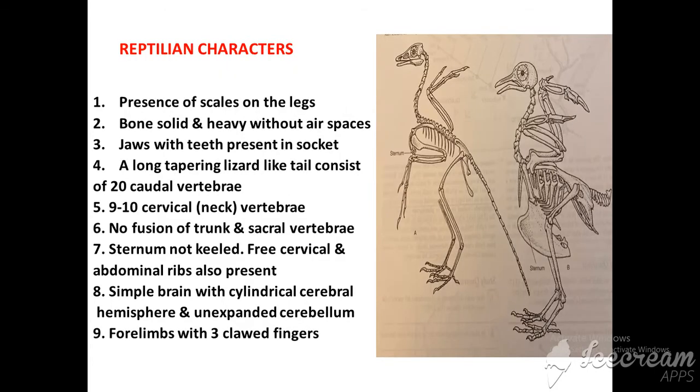Next are the reptilian characters of the Archaeopteryx. First, the presence of scales on the legs. Second, bones solid and heavy without air spaces. Third, jaws with teeth present in sockets. Fourth, a long tapering lizard-like tail consisting of 20 caudal vertebrae.